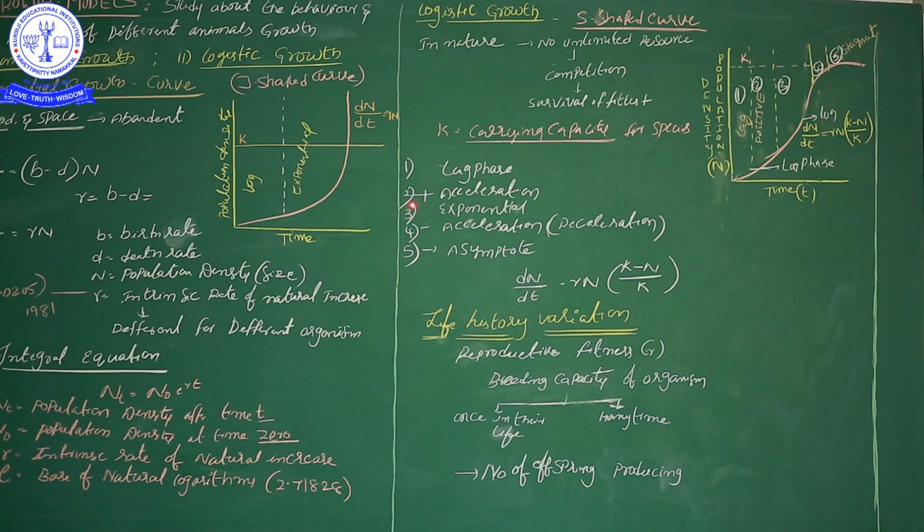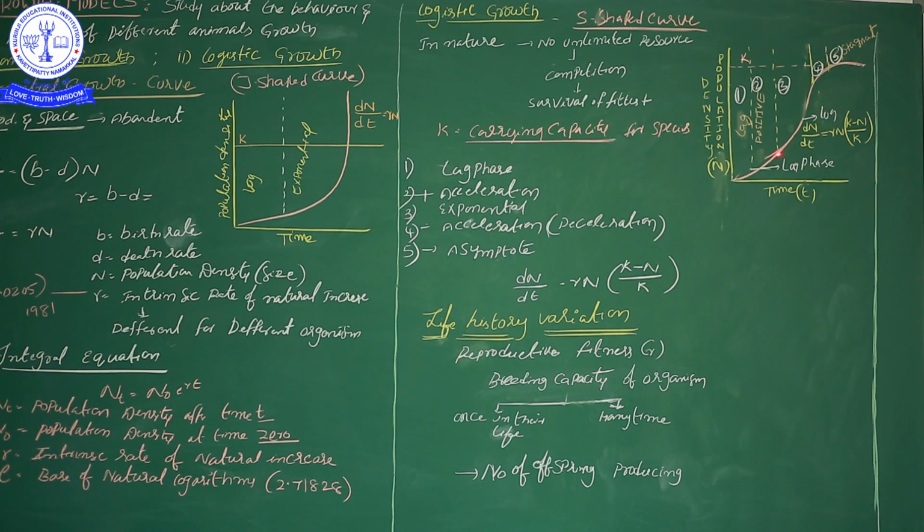The next stage is positive acceleration. Acceleration means an increase in number, in a positive nature. During positive acceleration, the population size increases a little faster compared with the lag phase. Within time means that as time increases, the population size also increases.